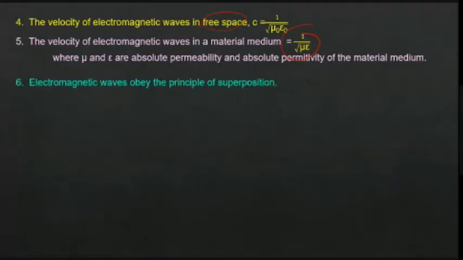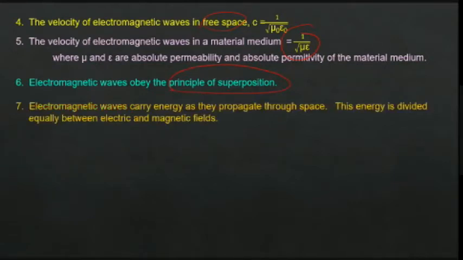Electromagnetic waves obey the principle of superposition. Already you know what the principle of superposition is. We have discussed it, so nothing much to discuss. Next, electromagnetic waves carry energy as they propagate through space. Okay, this is very important. This energy is divided equally between electric and magnetic field. You know that associated with the electric field there is an energy, and associated with the magnetic field there is an energy. Electromagnetic wave contains both electric field and magnetic field. What does that mean? It has both electric energy and magnetic energy.